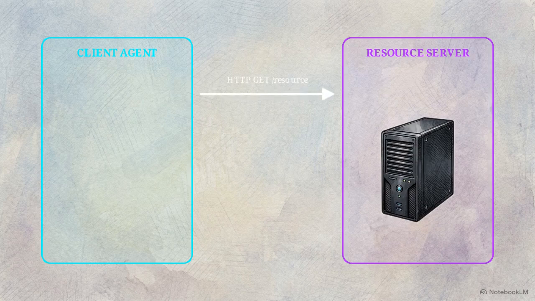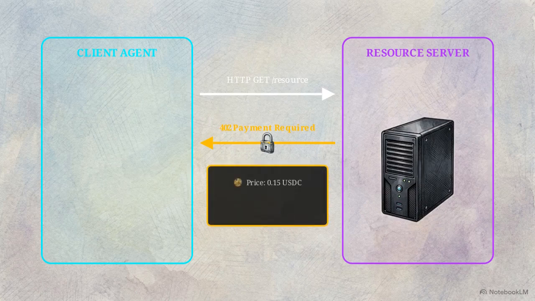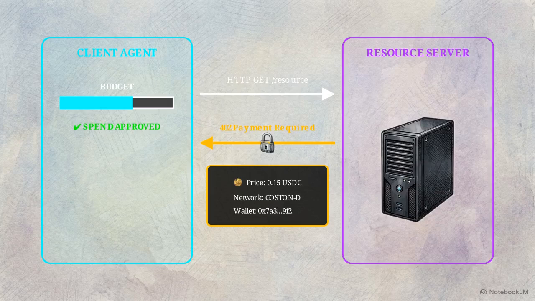The server, utilizing the DP402 protocol, intercepts the request and returns a 402 payment required status code. This response includes a header specifying the price in stablecoins, the accepted settlement network, and the destination address. The client agent automatically evaluates this challenge against its internal spending policies and budget limits. If the cost is within its parameters, the agent approves the transaction.